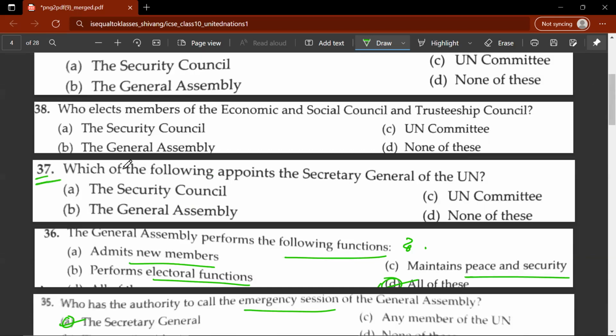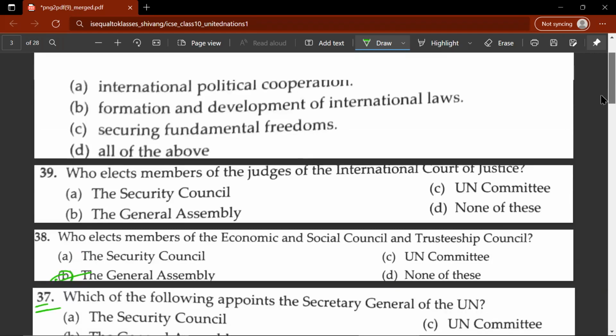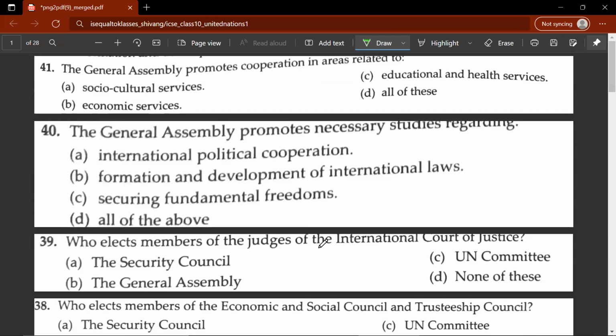37th question, which of the following appoints the Secretary General of the UN? So it would be the General Assembly. 39th question, who elects members of the judges of the International Court of Justice? So B, the General Assembly elects members of the judges of the International Court of Justice.